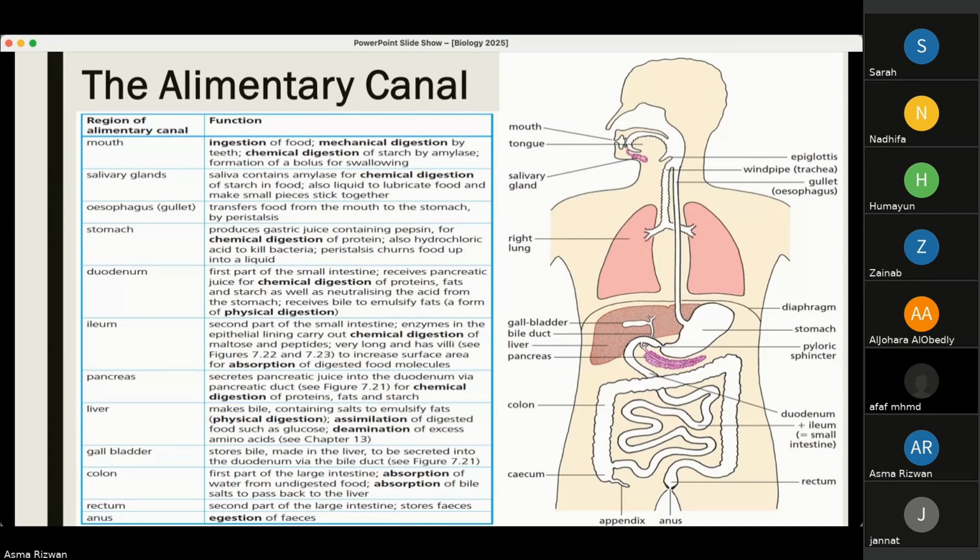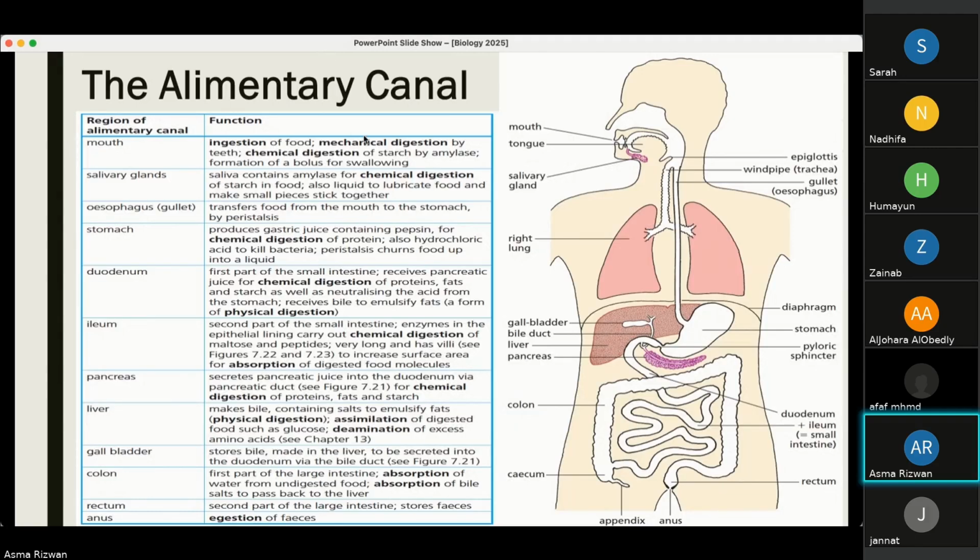Okay, how does digestion take place in our body? We have the digestive system. These are the organs that make up our digestive system. Please ignore the lungs over here. This is part of the respiratory or the gas exchange system.